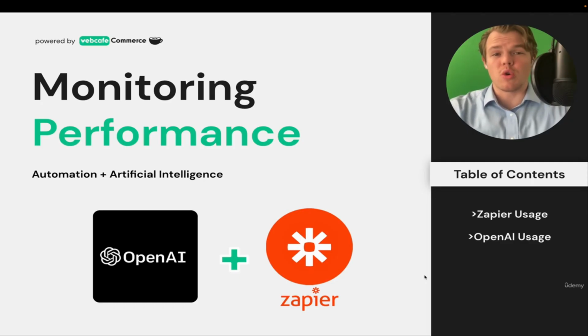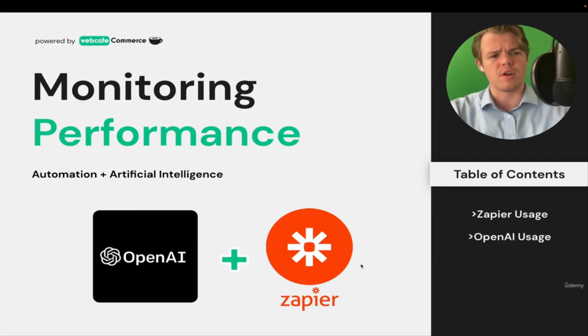Hey, and welcome back to the course. We are going to be going over how to monitor your performance when it comes to AI automation and essentially calculate your costs for specific Zapier runs and specific OpenAI prompts. Overall, I'm going to give you a really good resource so you can enter your own Zaps into this Excel sheet and figure out your own cost of running said Zap.